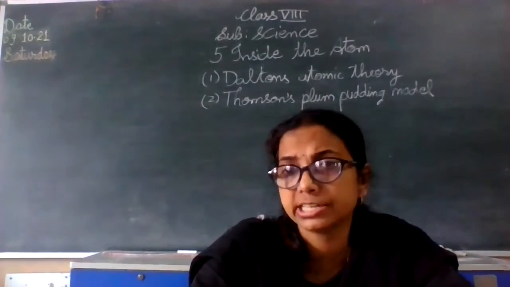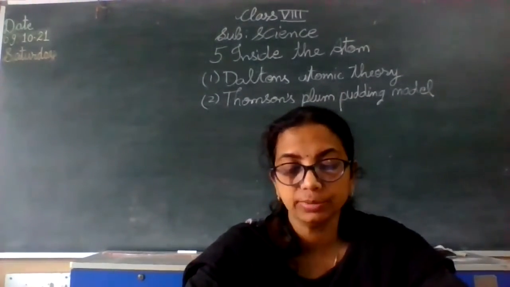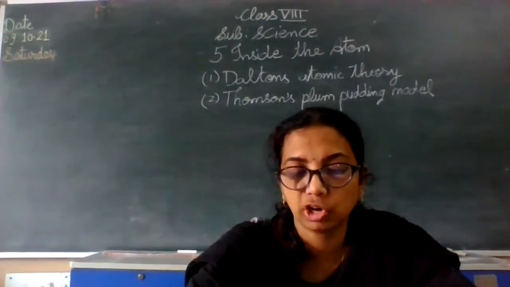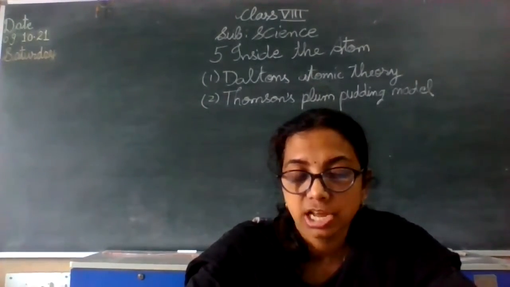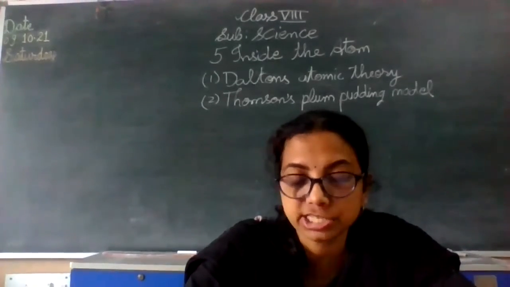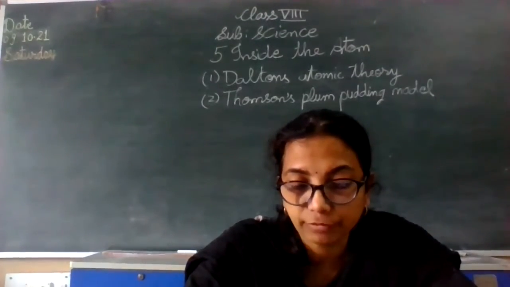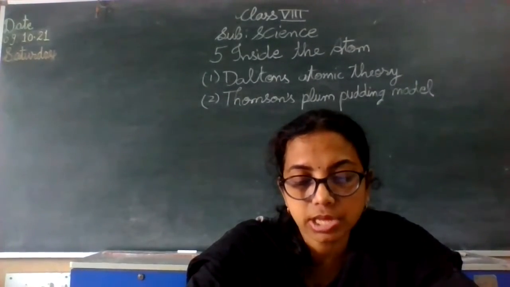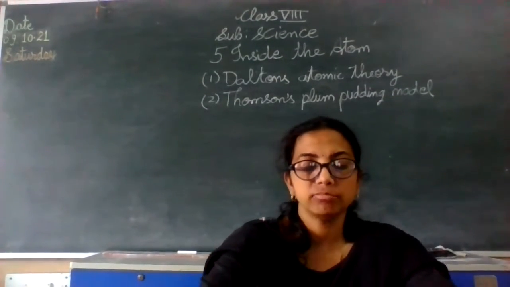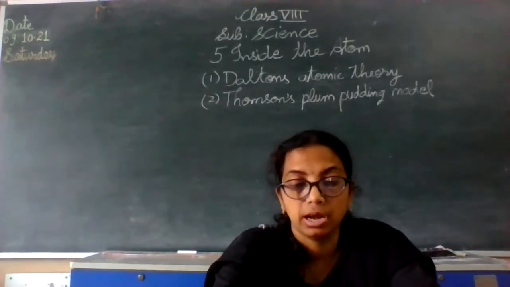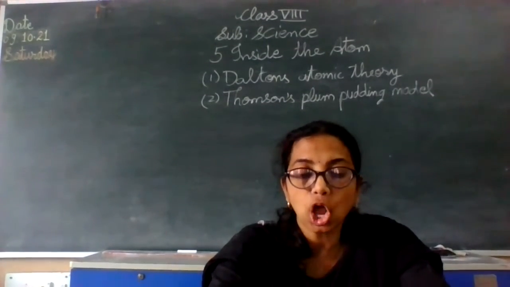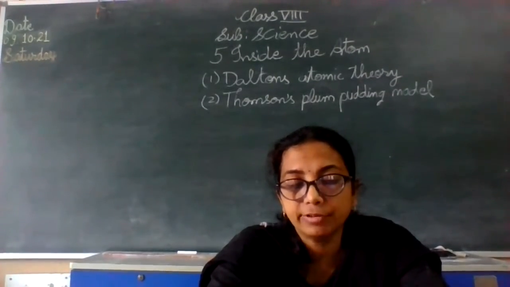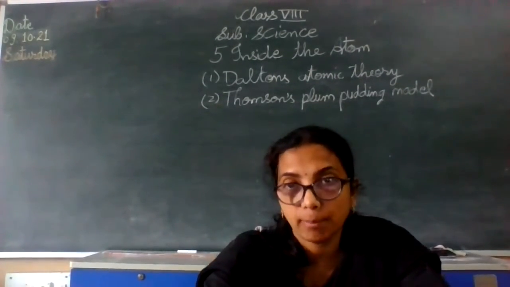Now you see, the first scientist who worked in this field and put forward his theory was Sir John Dalton. He was a British scientist. He put forward his celebrated atomic theory in 1803 AD. According to his theory, matter is made up of atoms, and atoms are indivisible and indestructible. All atoms of an element are alike, while different elements have different atoms with different masses.